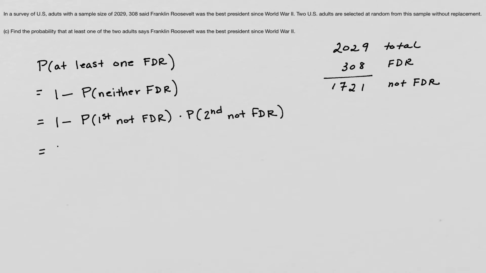So 1 minus the probability the first one didn't pick him as the favorite is going to be 1,721 out of the 2,029. And because this is without replacement, the probability of the second one not thinking he's the best is 1,720 out of 2,028.